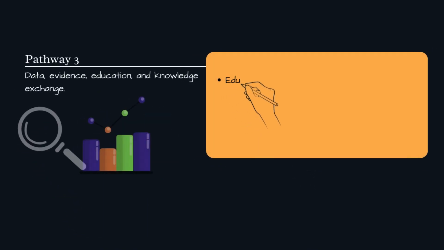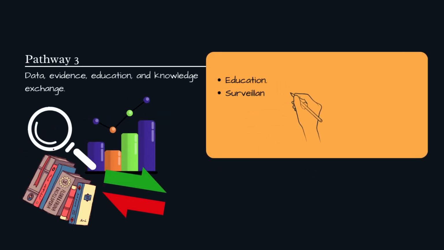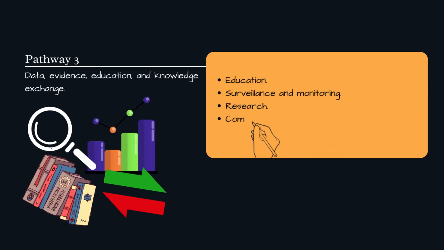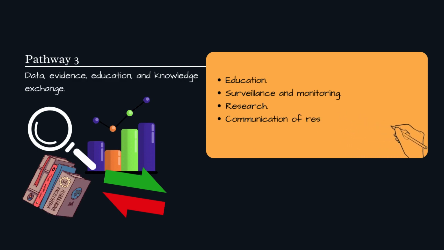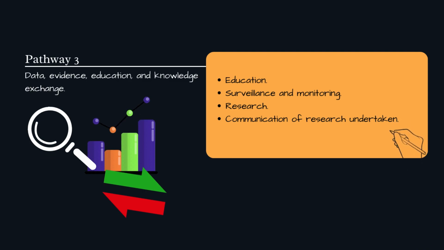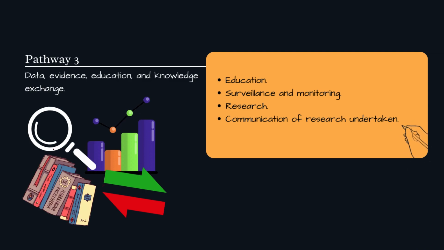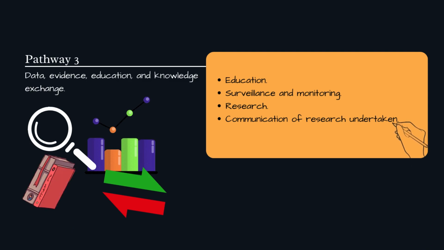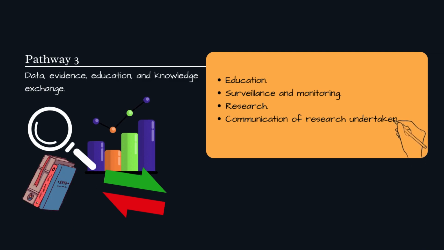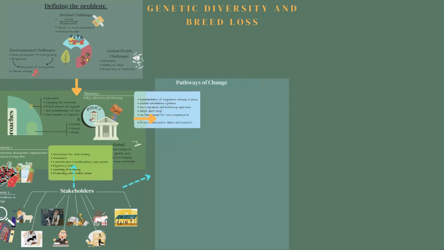The third pathway of change involves data evidence, education and knowledge exchange. Education is needed for all relevant parties on the devastating effects of unsustainability and ways in which genetic diversity can be established. Surveillance and monitoring of current practices should be implemented. In terms of research, data collection and innovative solutions are needed. Communication of research undertaken is needed to allow for knowledge exchange on all levels, including making research more readily available.